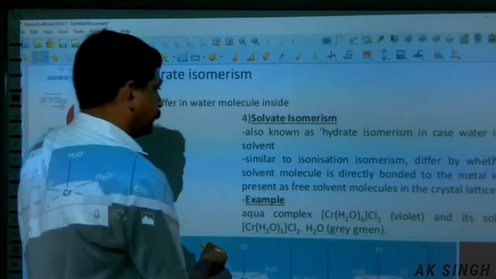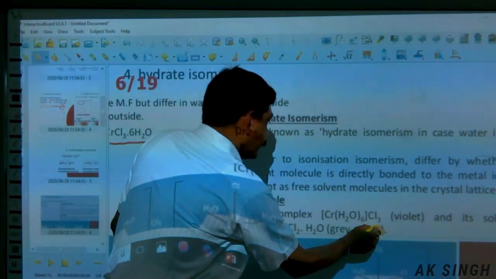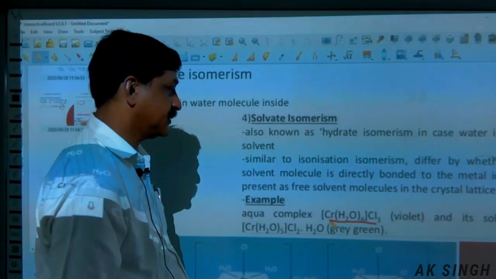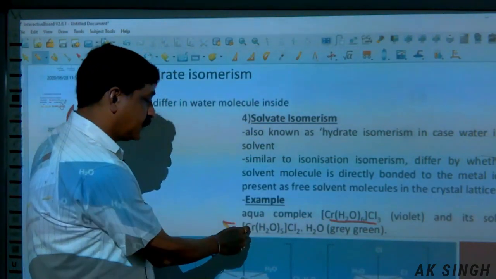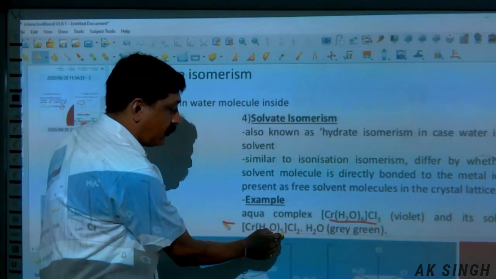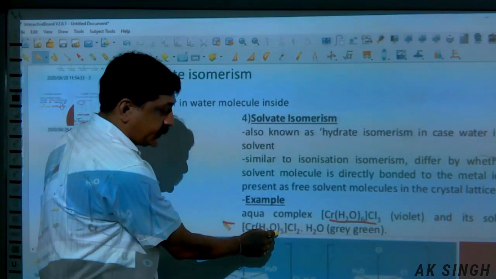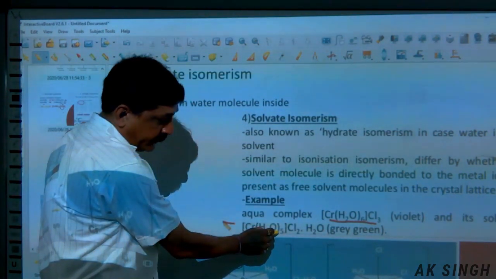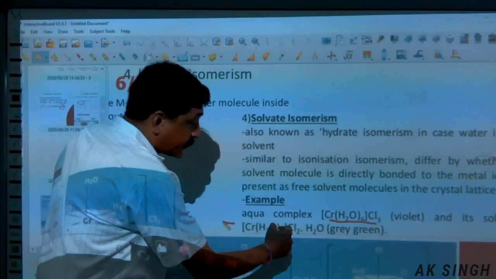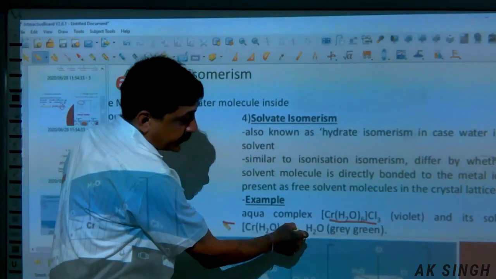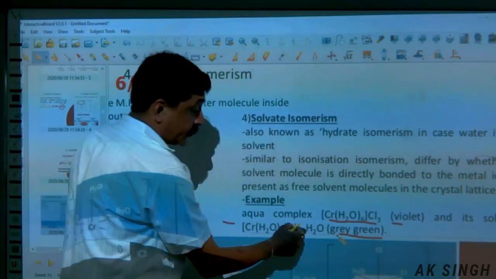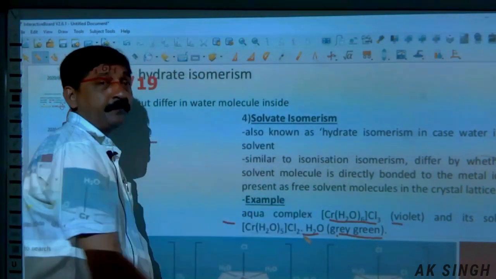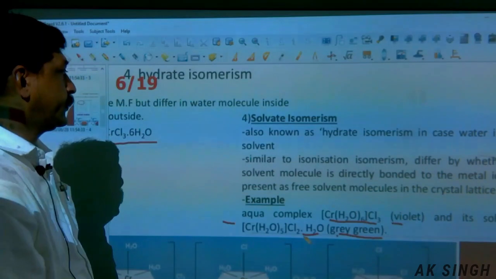Just take this example. This one, its color is white. But in this case, one of the water molecules is outside and there are 5 inside. So it becomes the isomer of this and the color definitely changes, due to the difference in the hydrate or water molecules.